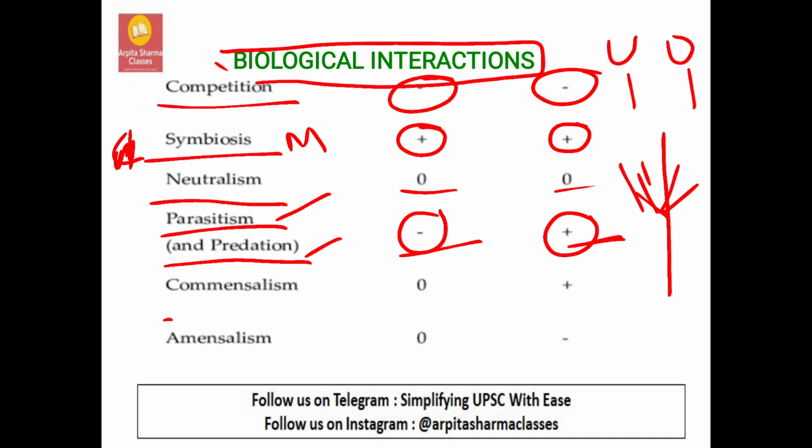What is predation? It is also the same, where one is affected and one is benefited. The example of predation is a tiger and a deer. The tiger will hunt the deer, whereas the tiger is benefited because it is getting food, the deer is losing its life, so it is at a loss. That is known as predation. Predation need not be one animal hunting another.